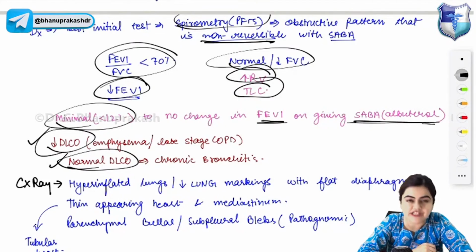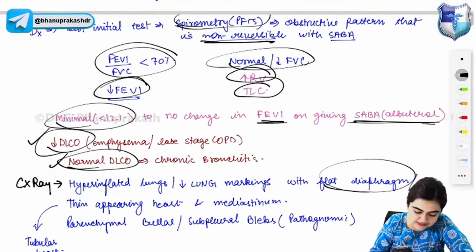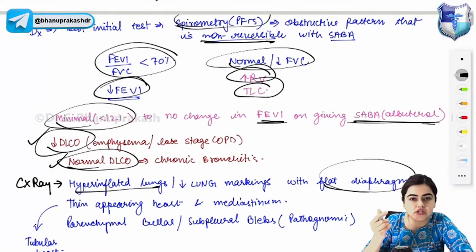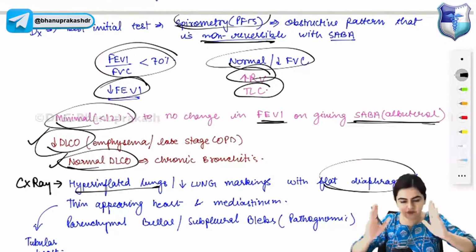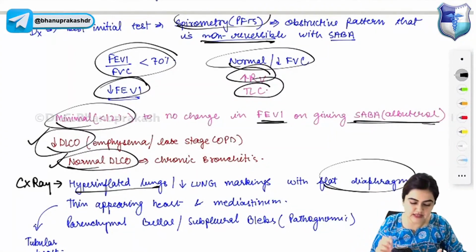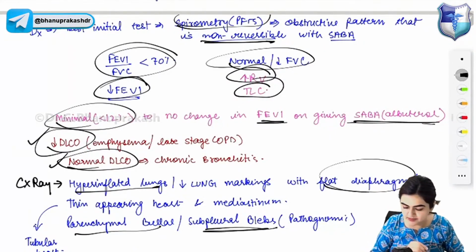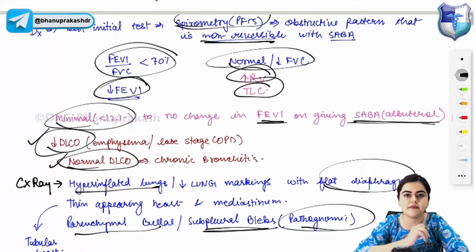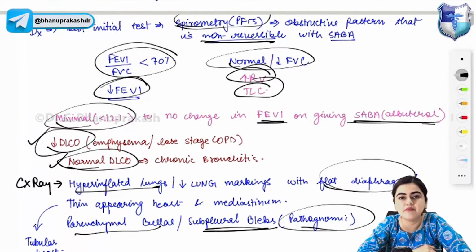Now coming to the chest X-ray finding of COPD. In COPD you will get hyperinflated lungs, decreased lung markings with flat diaphragm. The heart will appear like a tubular heart because lungs are very hyperinflated, so they will push the heart and the heart will become very thin or tubular, and mediastinal thinning will be seen. Parenchymal bullae and subpleural blebs are also seen in COPD.